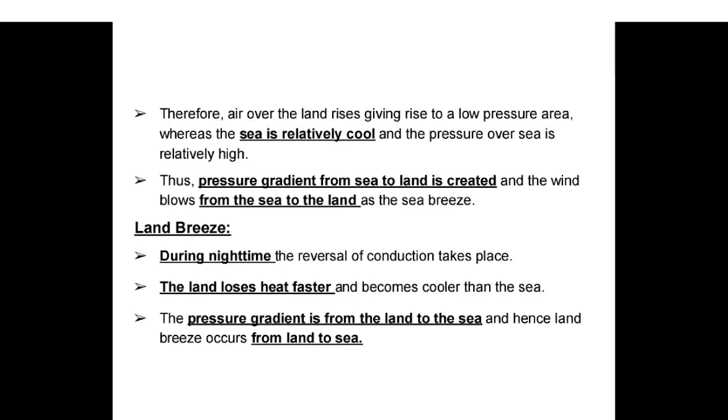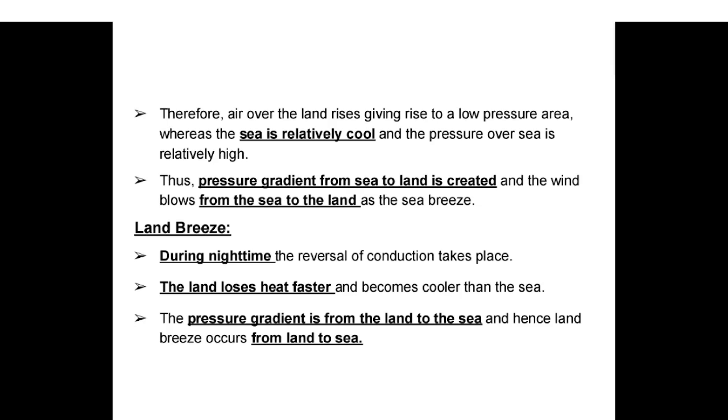Therefore, air over the land rises, giving rise to a low pressure area, whereas the sea is relatively cool and the pressure over the sea is relatively high. Thus, a pressure gradient from the sea to land is created and the wind blows from the sea to the land as the sea breeze.